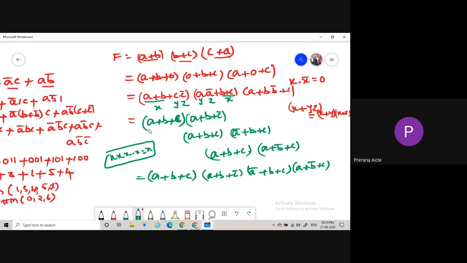According to POS, A is nothing but 0. So 0 plus 0 plus 0, then 0 plus 0 plus 1.